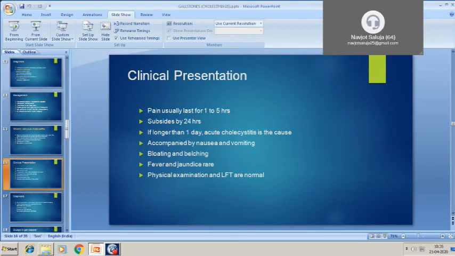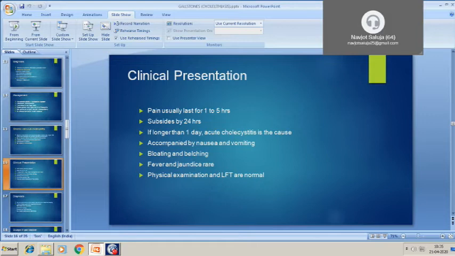So the clinical presentation of chronic cholecystitis is pain like biliary colic that lasts for 1 to 5 hours and usually subsides by 24 hours. If it is longer, then acute cholecystitis should be suspected. Again, there is association of nausea and vomiting in the painful episodes, bloating and belching sensation, and fever and jaundice are very rare.